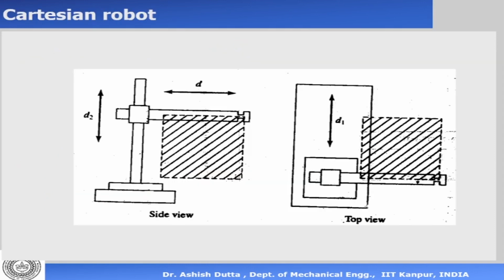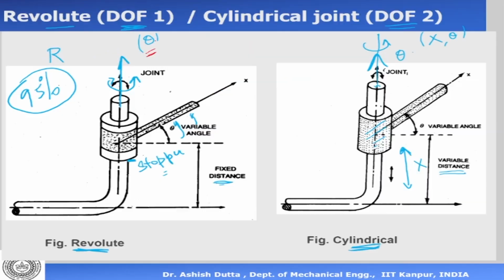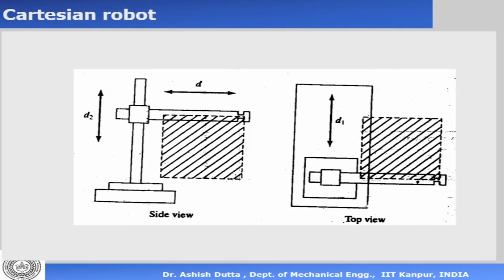Now this is a prismatic joint which has 1 degree of freedom, and it has 1 translating axis. This is a revolute joint which has 1 rotating degree of freedom, which is a rotating axis. Now a cylindrical joint has 1 prismatic and 1 rotating degree of freedom. And this is a ball and socket joint which has 3 degrees of freedom. Now using these different kinds of joints, we can make different kinds of robots.